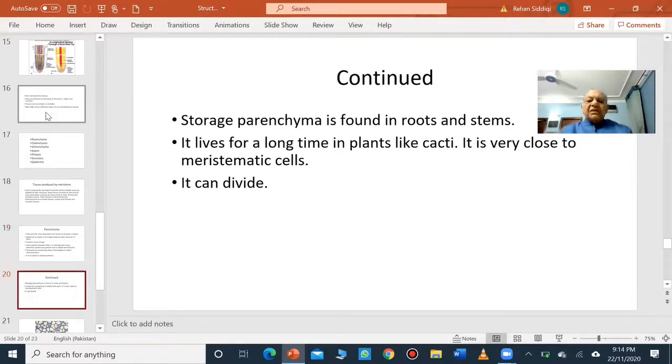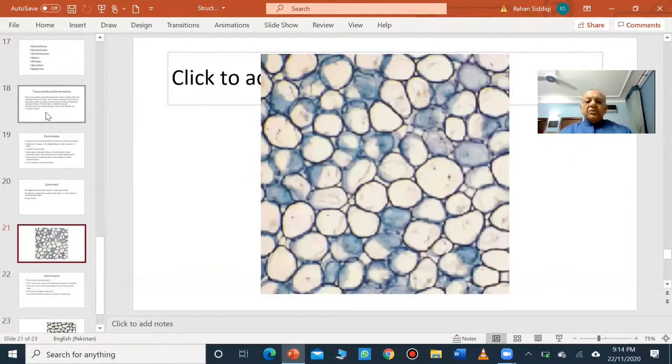Storage parenchyma is found in roots and stem, and it lives for a long time. In plants like cacti, it stores water. And you remember that parenchyma is very close to meristematic cell. Normally, it does not divide, but it can divide. So here you have this diagram of parenchyma cells.